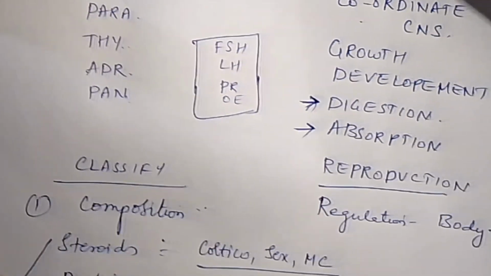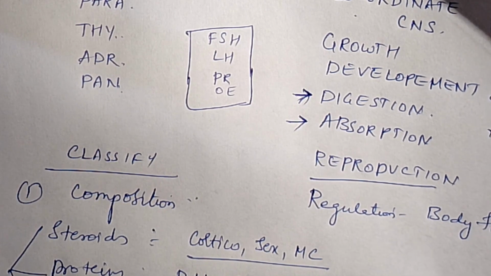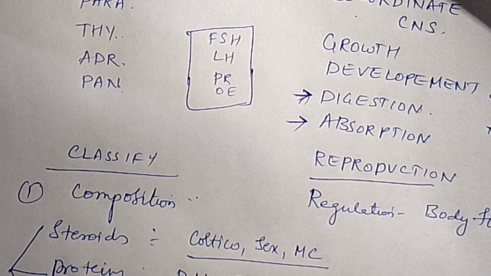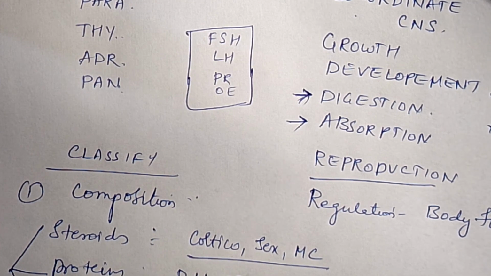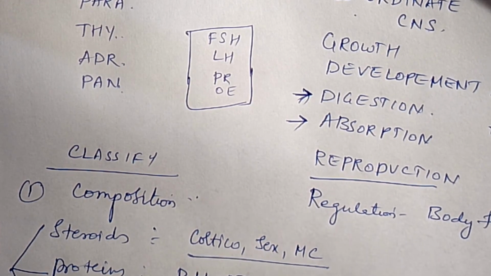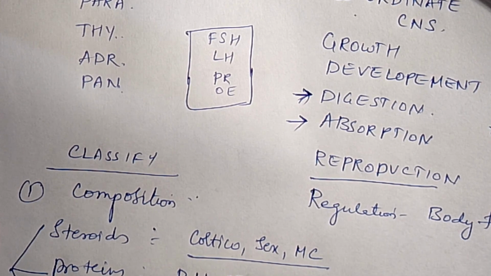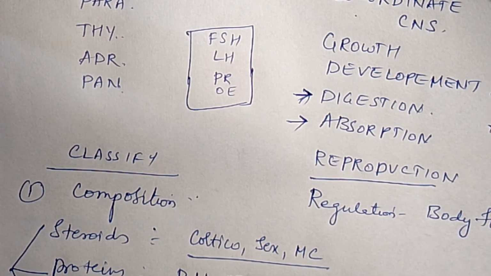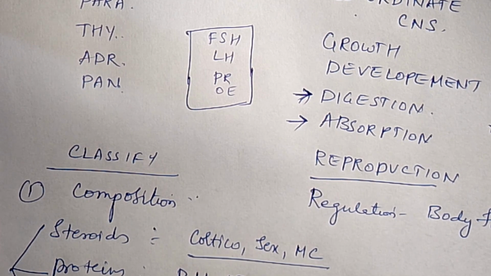If the target organ receives more hormones and it will be in excess amount, then automatically the production of the hormone will be stopped, which is called negative feedback mechanism. If the quantity exceeds the limit, then automatically the hormone production will be stopped, which is called negative feedback mechanism.